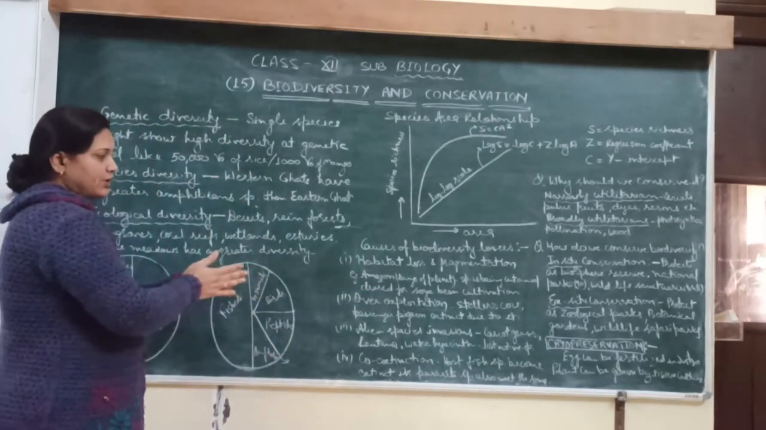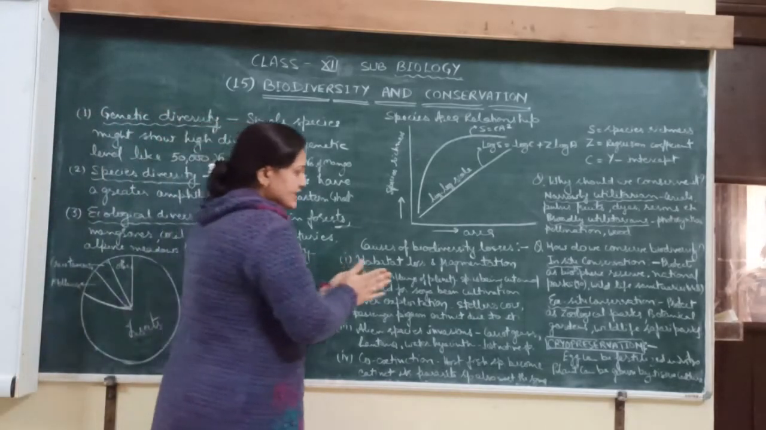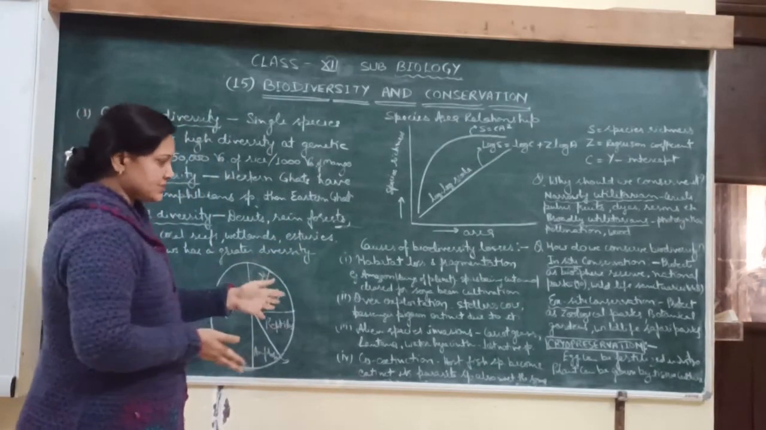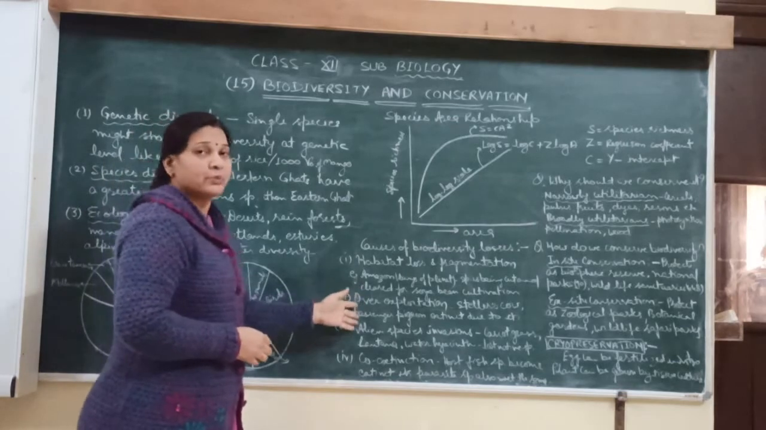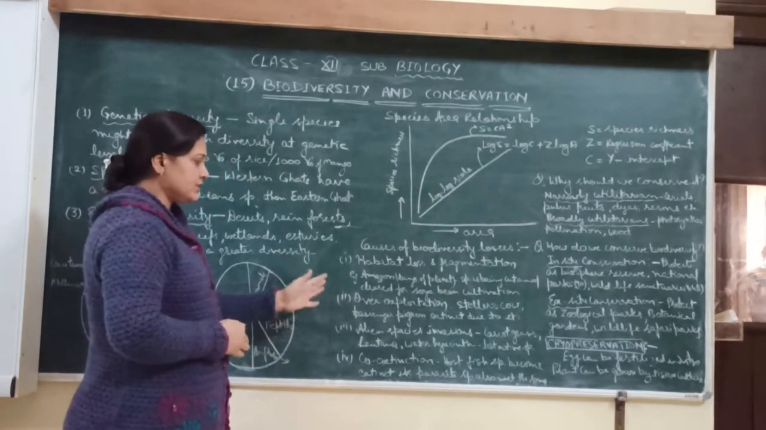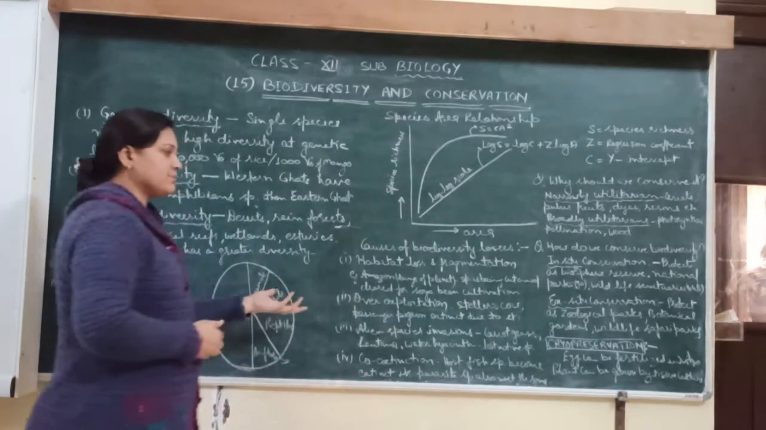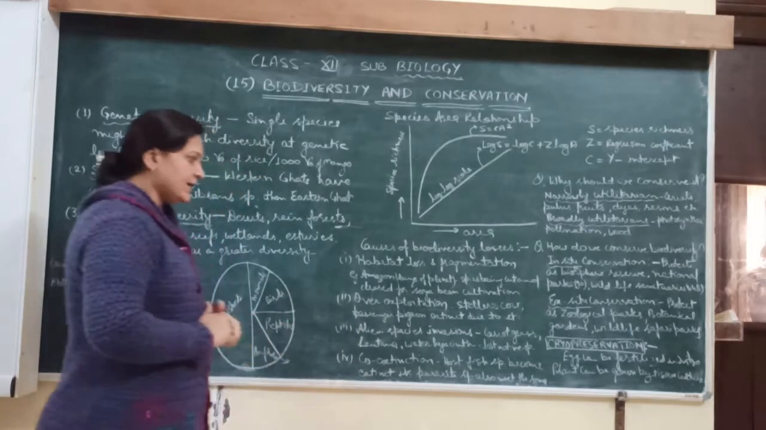By over exploitation by humans, Steller's sea cow and passenger pigeons are extinct due to over exploitation, and the reason is only humans. Humans exploited these animals and they are extinct from the earth. The third one is alien species invasion.